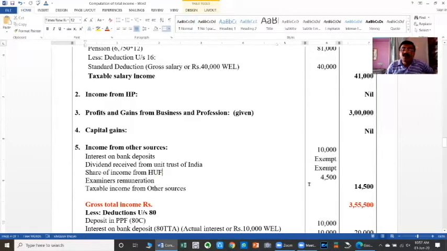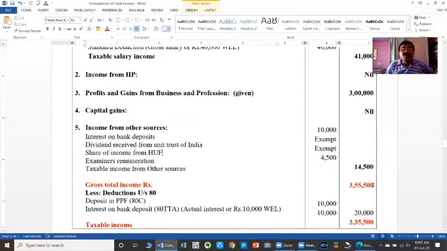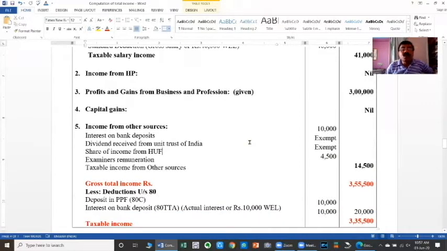Share of income from HUF, exempted. Examiner remuneration, 4,000 is taxable. Then the total taxable income from other sources is 14,500. So the total taxable income from salary to other sources is 3,55,500. Okay, from this we have to give eligible deductions.